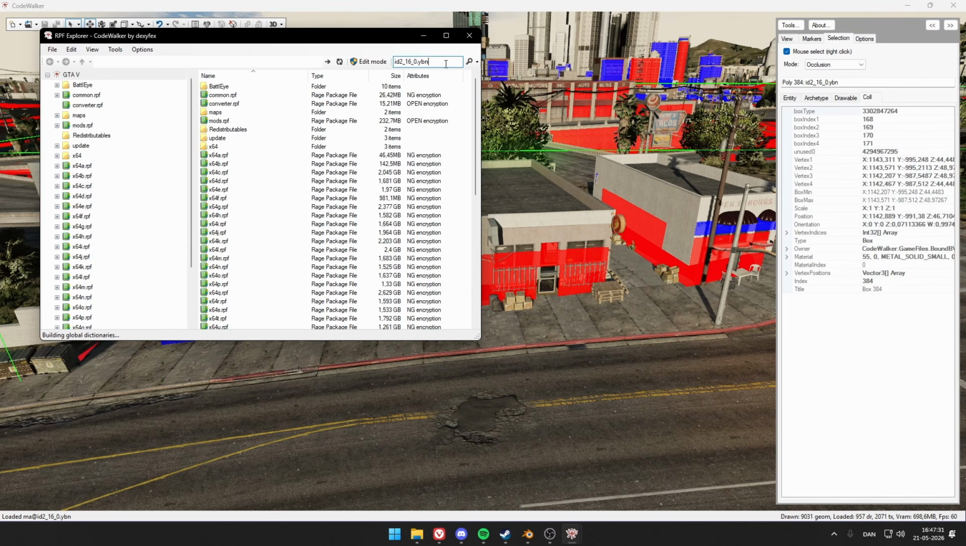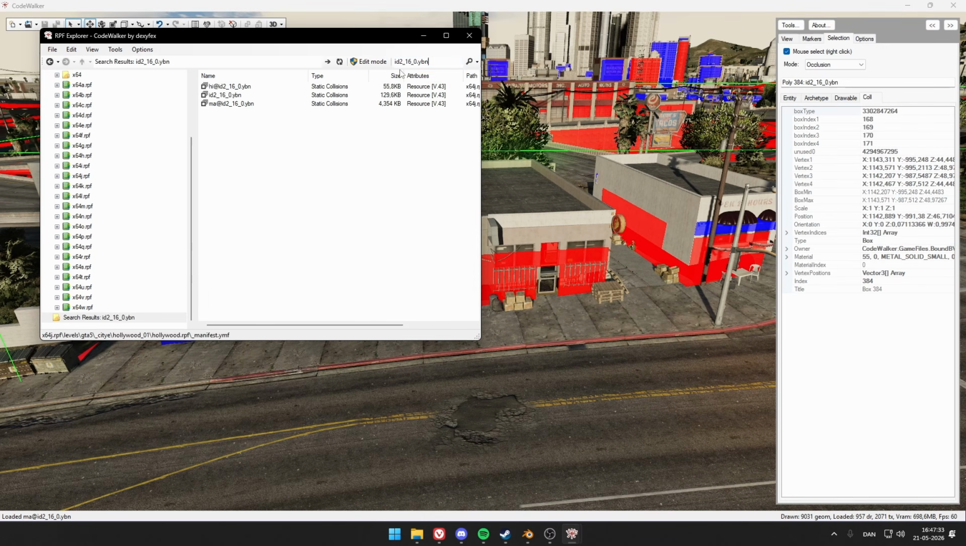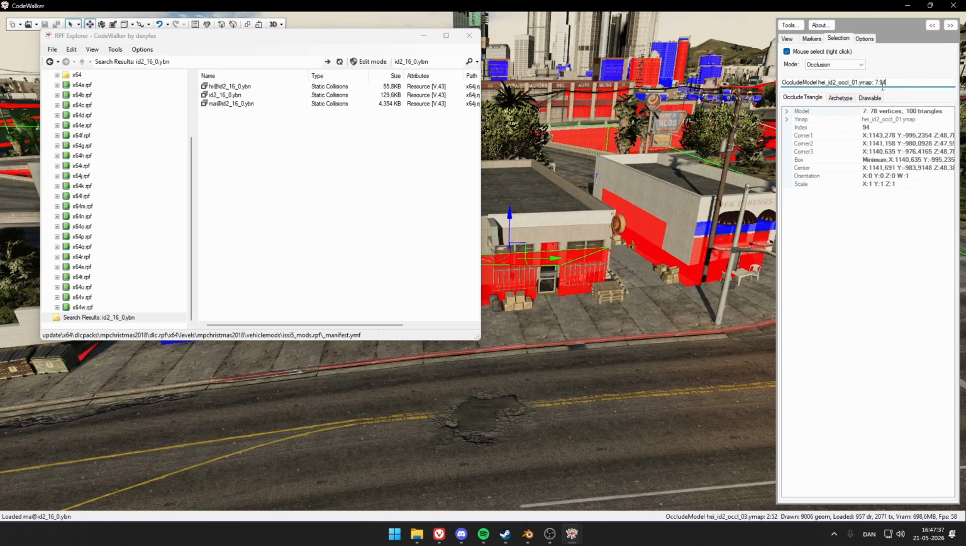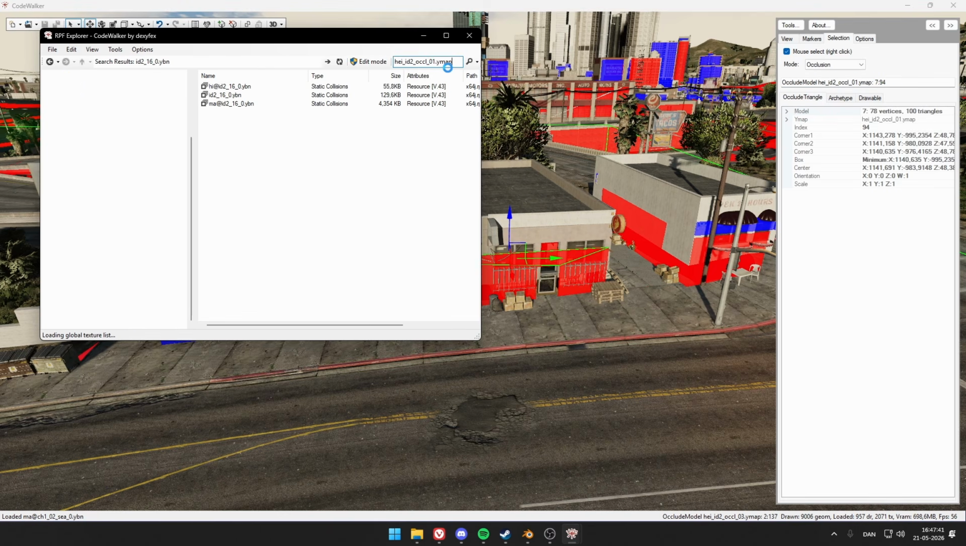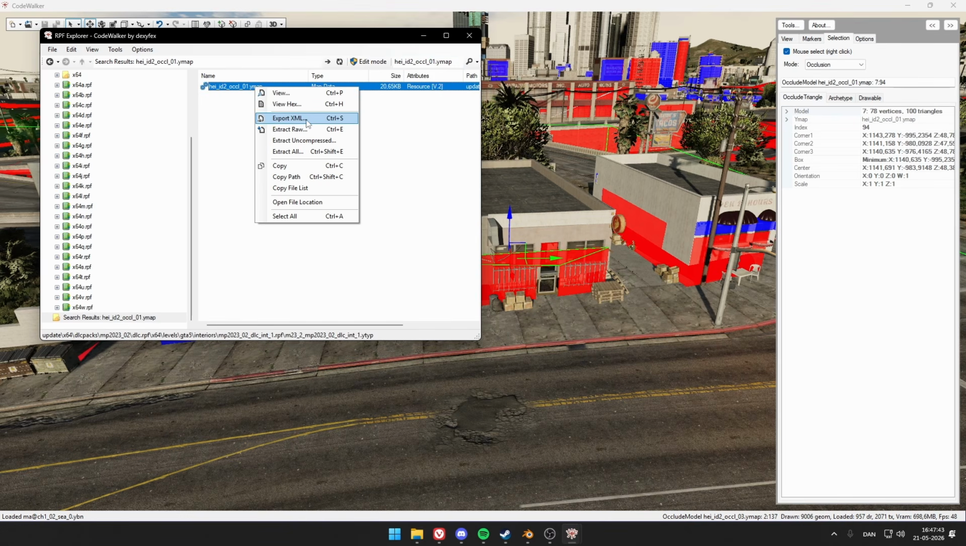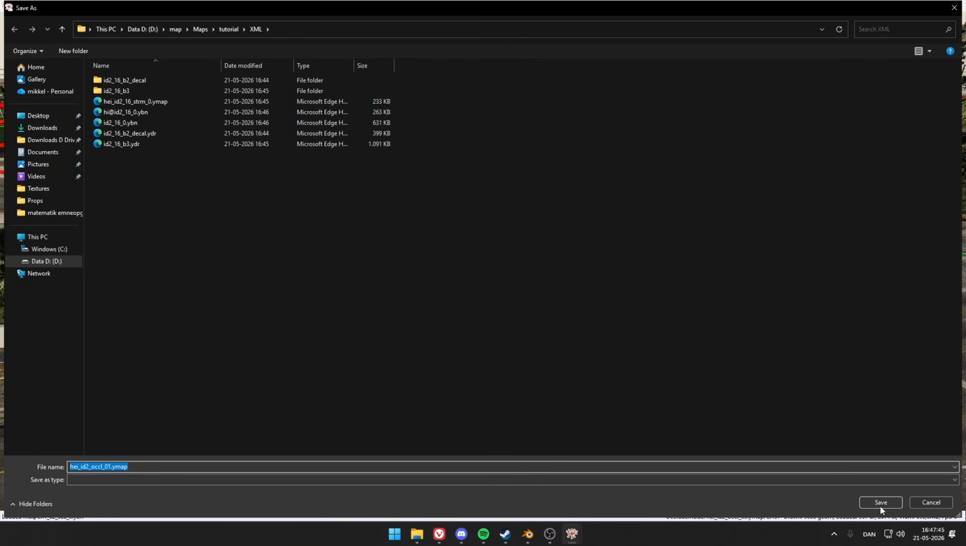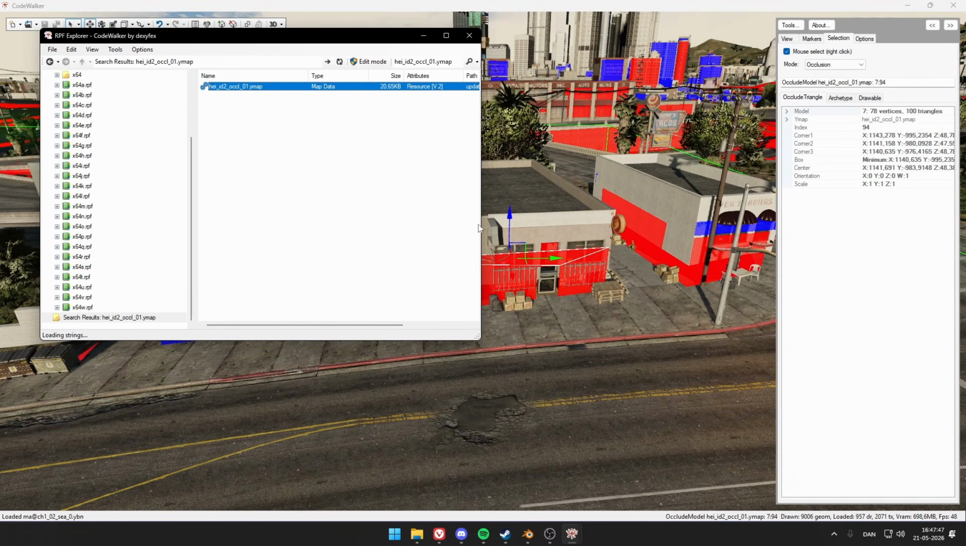Okay, paste it in, and let's export this. Oh, I did not get it right here. Export this in here and export it. Once you've exported the map, the collision, and the occlusion, as well as the YMap, now we can close down the CodeWalker for now.